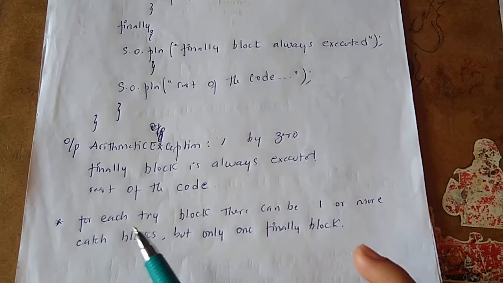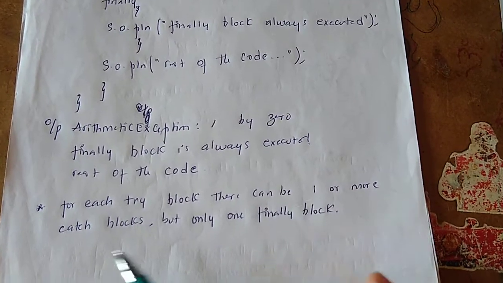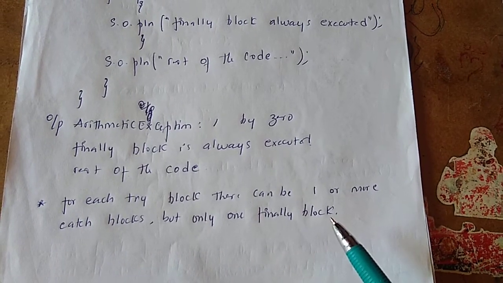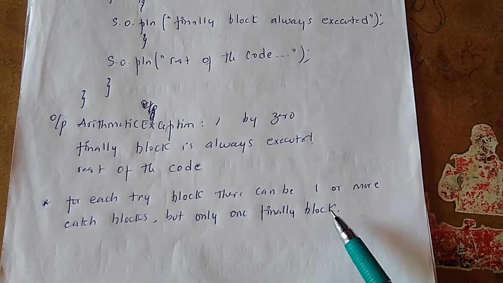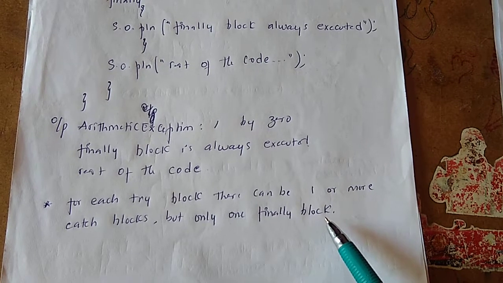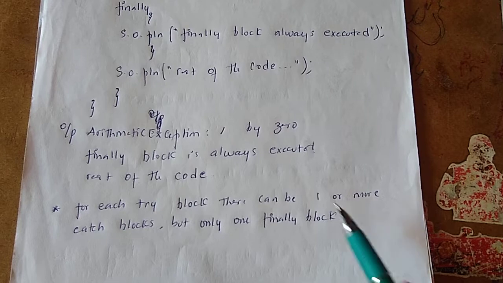So for each try block there can be one or more catch blocks, but one and only one finally block. You can't write more than one finally block for the entire program. You can write at most one finally block, and that block will execute with exception handling, without exception handling, or without any exceptions.